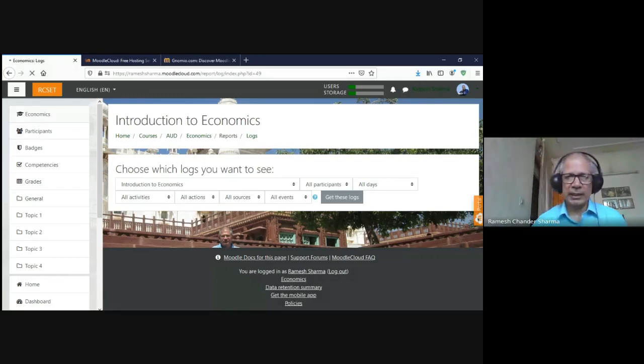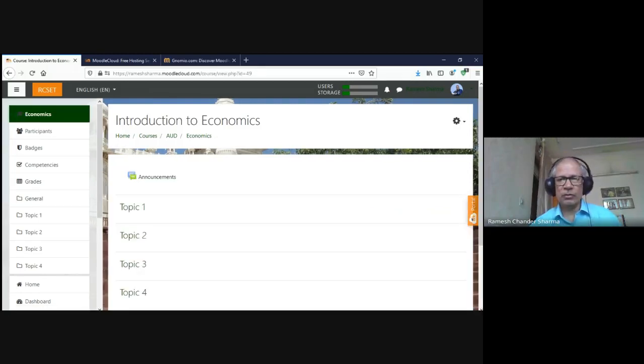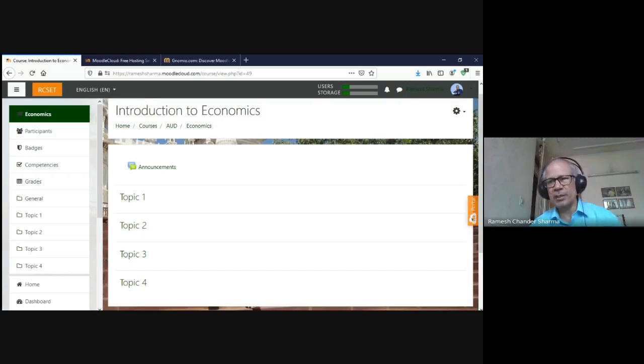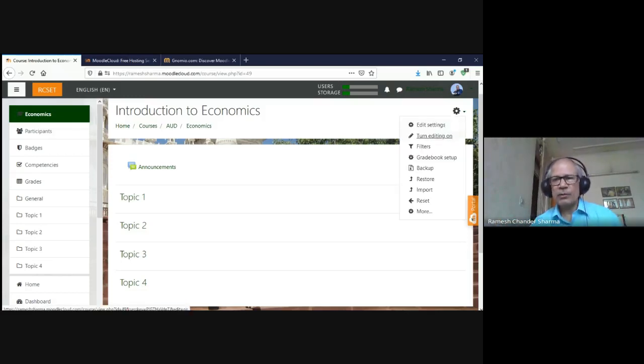So that way we can configure many things. A few things which I am displaying here are extra features in our own Moodle instance. Here, whenever we need to modify our course, the first thing is we need to turn editing on.